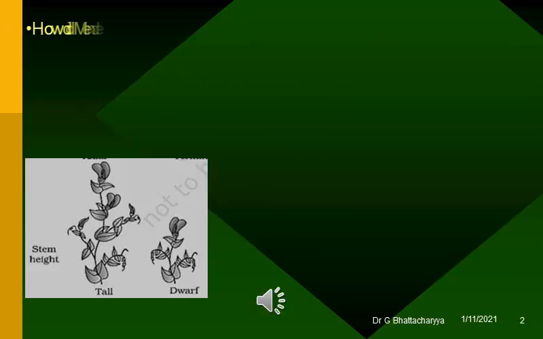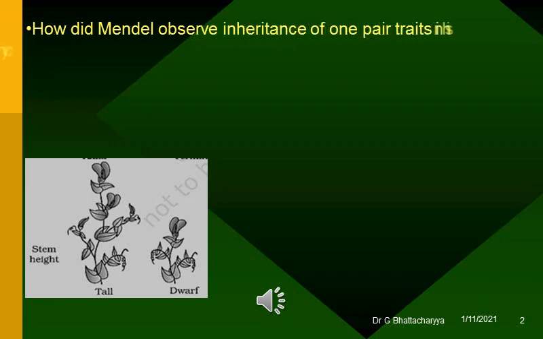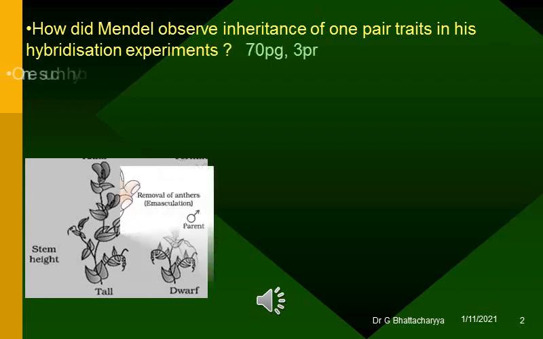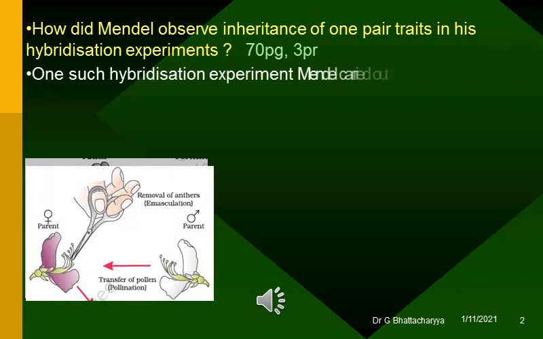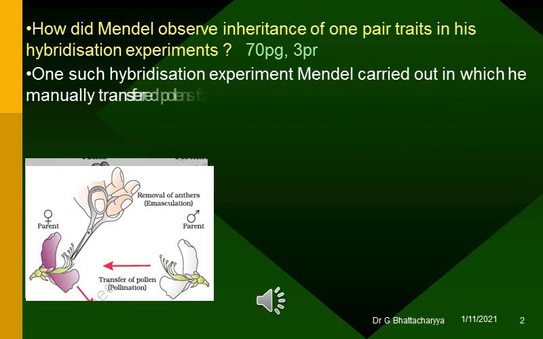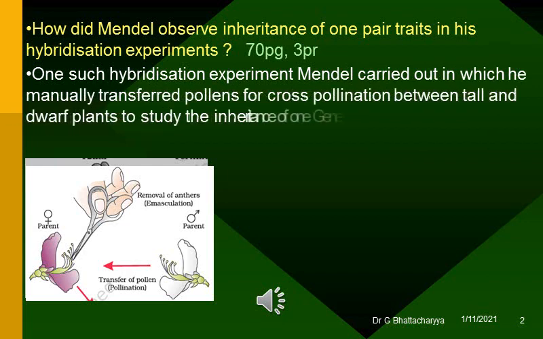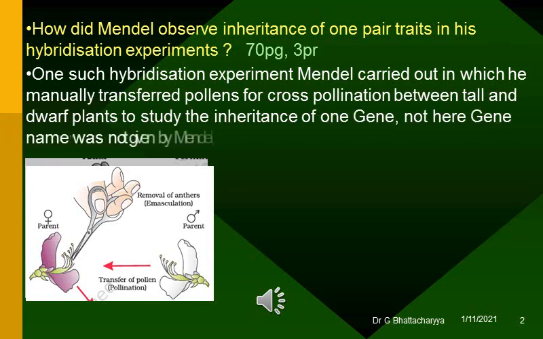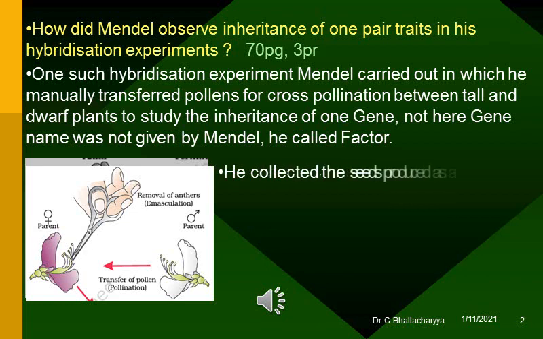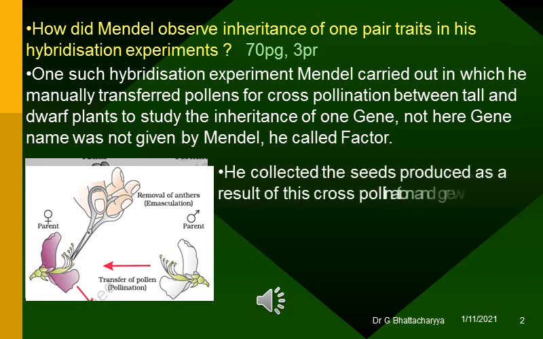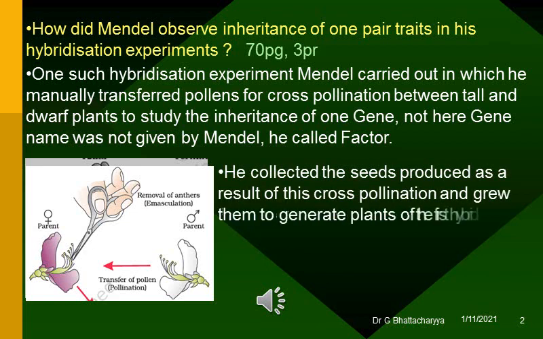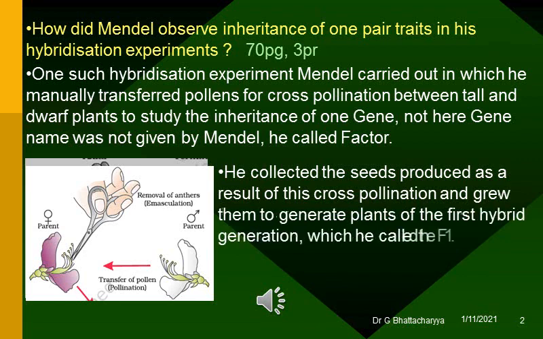How did Mendel observe inheritance of one pair traits in his hybridization experiments? One such hybridization experiment Mendel carried out in which he manually transferred pollens for cross-pollination between tall and dwarf plants to study the inheritance of one gene. Please note here, gene name was not given by Mendel, he called factor. He collected the seeds produced as a result of this cross-pollination and grew them to generate plants of the first hybrid generation, which he called the F1.